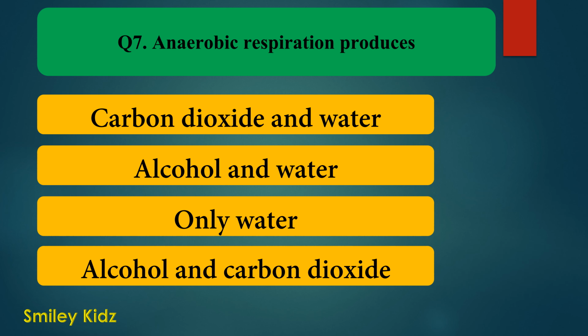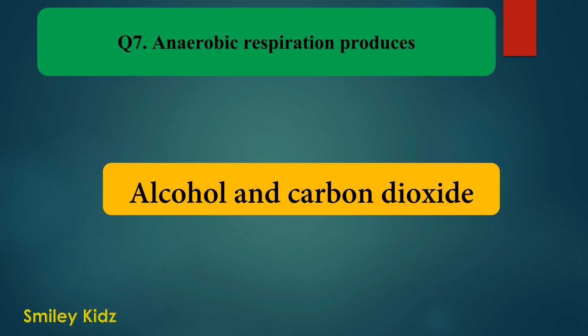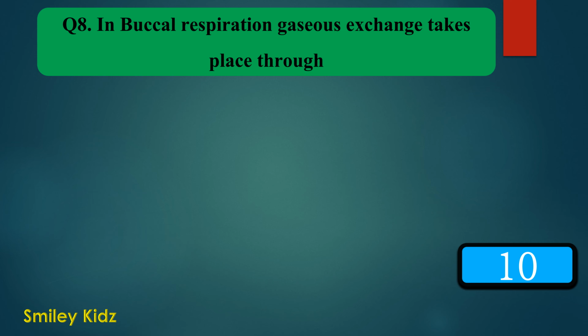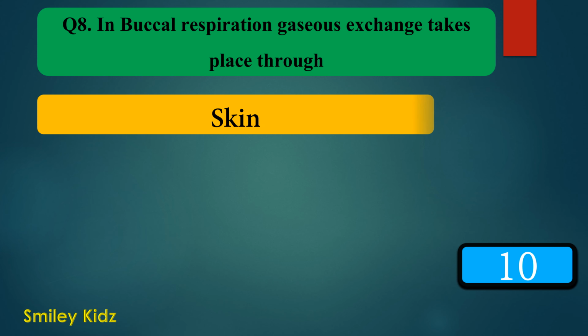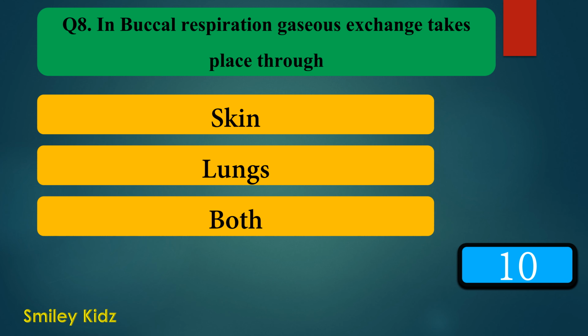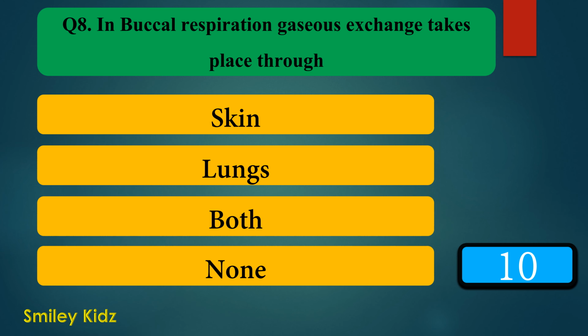Your time is up. And the right answer is alcohol and carbon dioxide. Anaerobic respiration produces alcohol and carbon dioxide. Moving to question number 8. In buccal respiration, gaseous exchange takes place through option A skin, option B lungs, option C both, and option D none. Your time starts now.